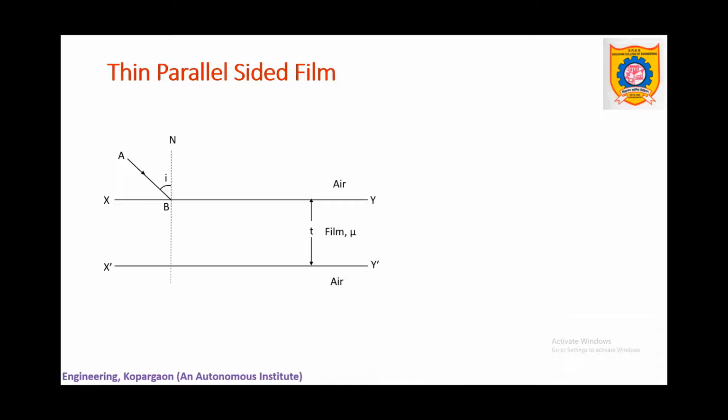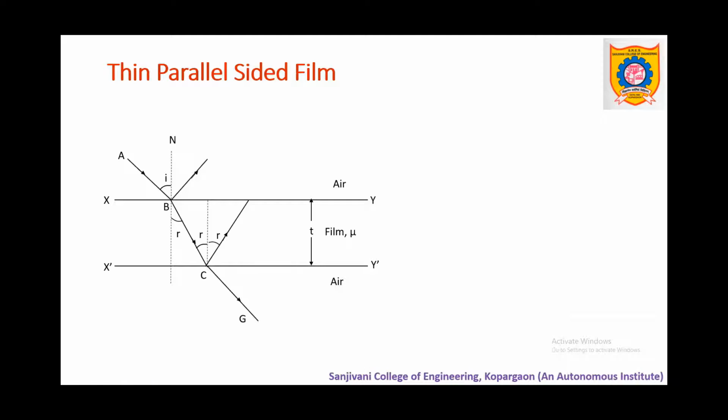At point B, it makes angle i with respect to the normal, and it is partly reflected and partly refracted. The refracted light travels along BC in the film. As it is entering a denser medium, it will bend slightly towards the normal along BC. At point B, the angle of refraction r is created. From C, it is again reflected back in the film, and from the geometry, the angles are r each.